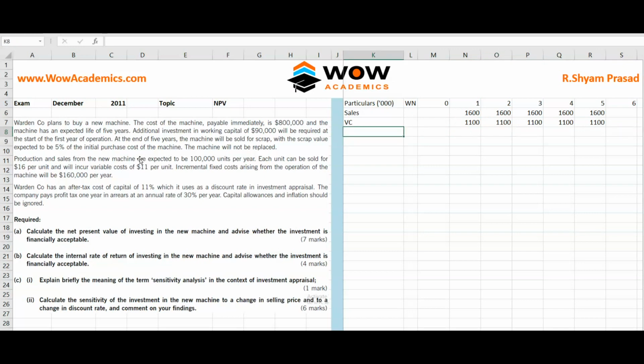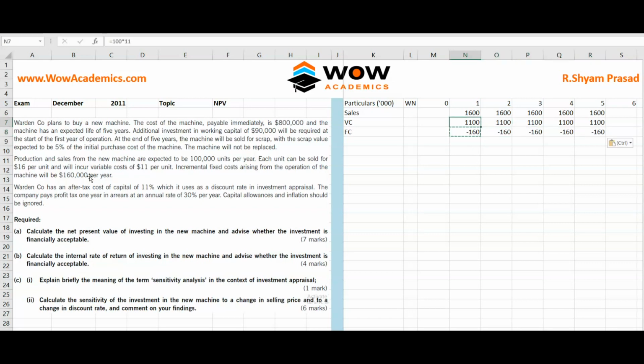The next one is fixed cost. Here they say fixed cost is going to be 1,60,000 per year. If you take 1,60,000, we'll cut 3 zeros in thousands and it's going to be 160. So we'll copy that and paste it.